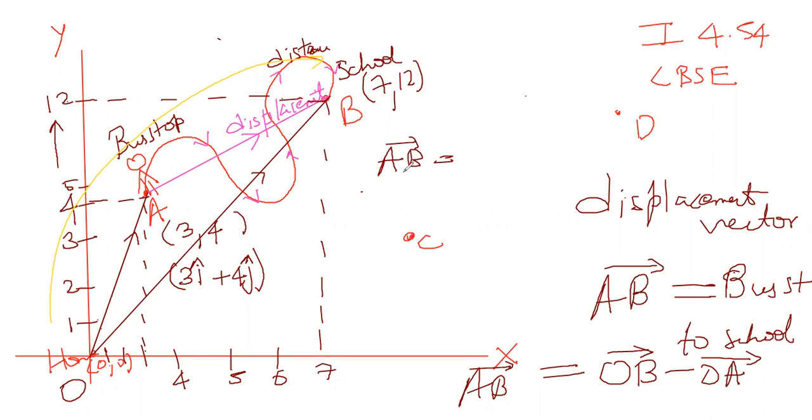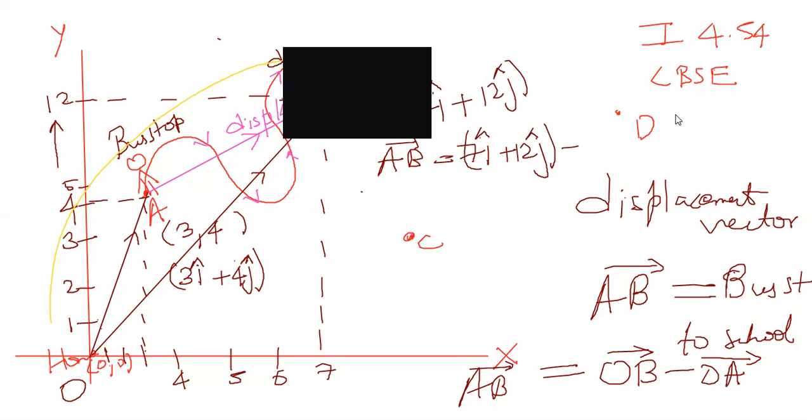In your 10th standard itself, you know how to subtract two coordinates one from the other. But here we are going to write them as vectors, and then we are going to subtract. This is 7 I cap plus 12 J cap. Now we are going to subtract the other vector from this vector. How? We are going to write the vectors: 7 I cap plus 12 J cap. Don't forget this cap. Otherwise it doesn't make any meaning. Minus the other vector which you want to.